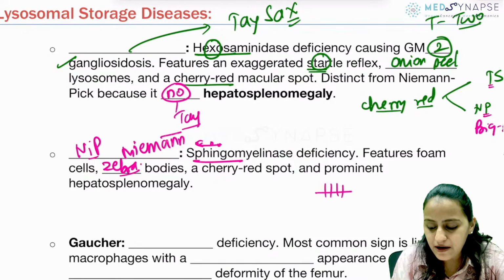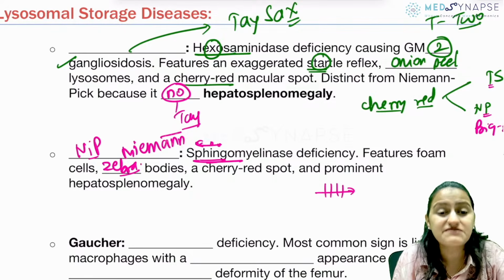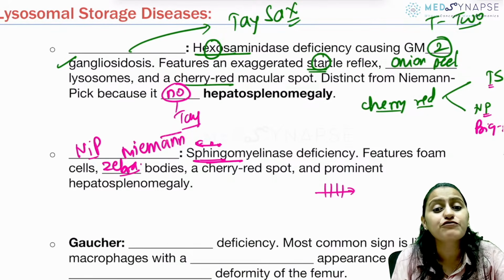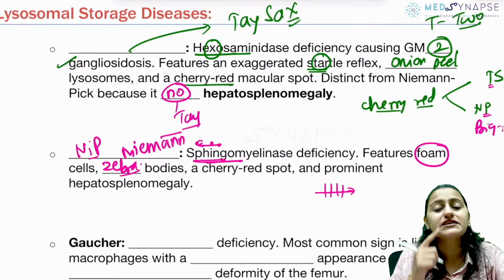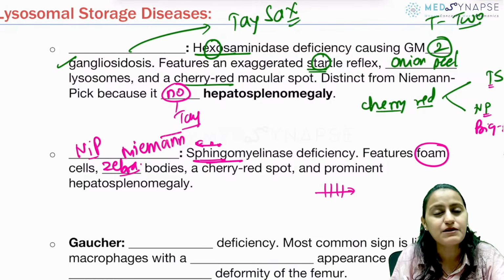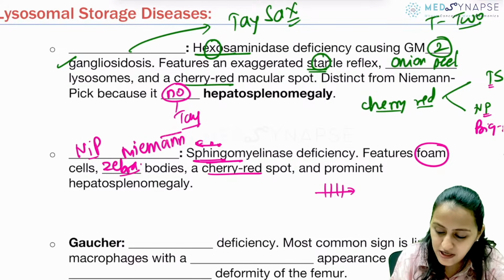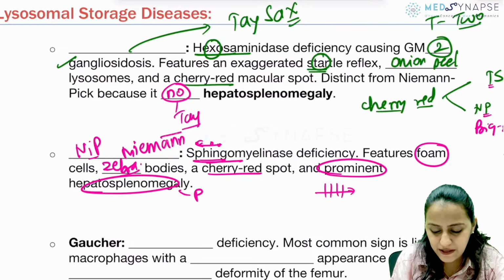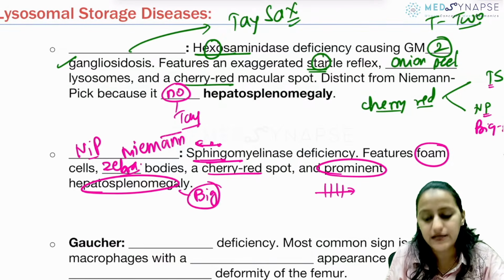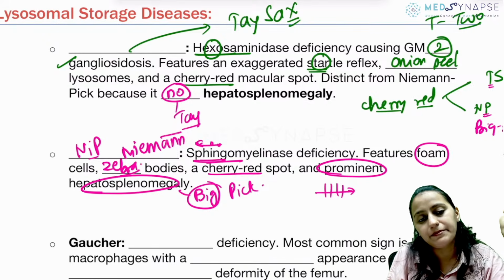Crossing the zebra crossing and putting the finger in the nose. Finger is the sphinger. And what is coming out from the nose? Remember that dirty foam coming out from the nose. Okay, so foam cells, zebra bodies, finger, Niemann. Again, it has cherry red spot, but with hepatosplenomegaly. Big, big organs in Niemann-Pick. Big is Pick. That's how you remember.